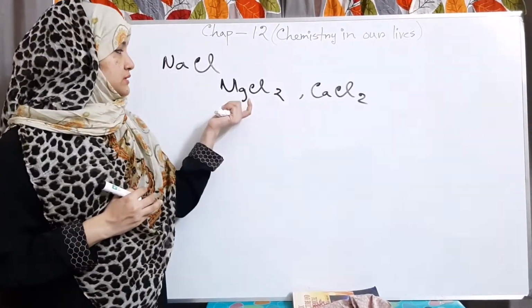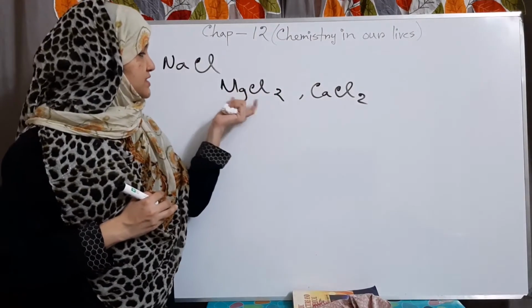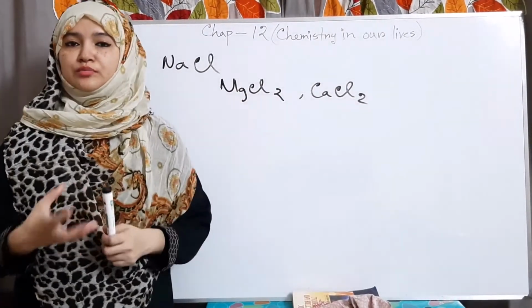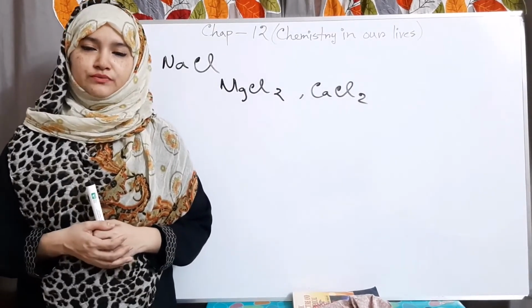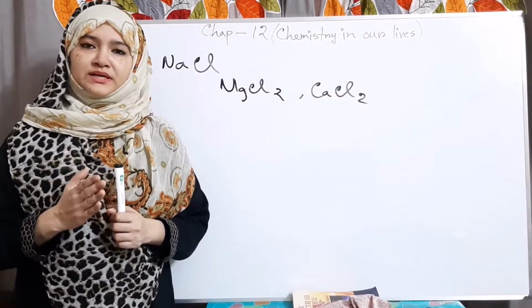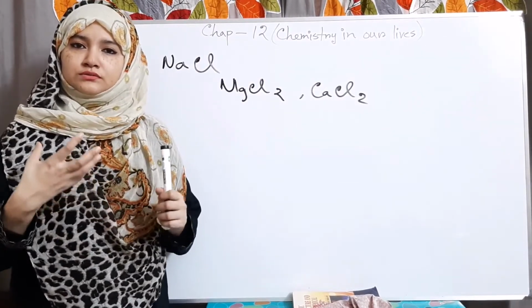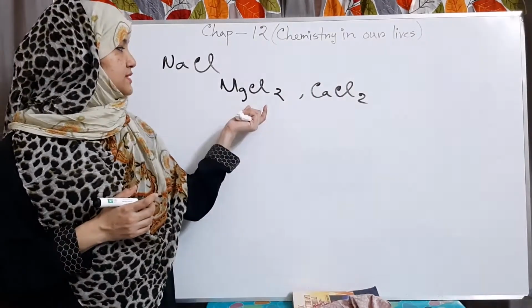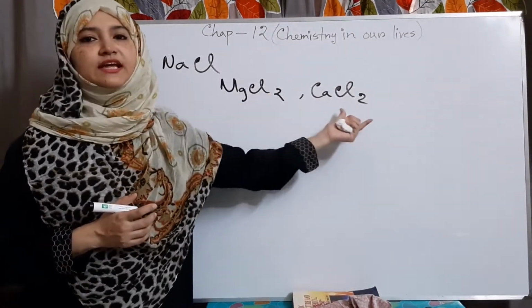And the presence of these two salts makes the common salt moist under humid weather. In the rainy season, you must have observed that our table salt gets wet. This is because of the presence of magnesium chloride and calcium chloride.